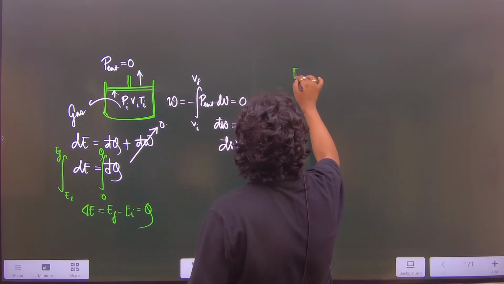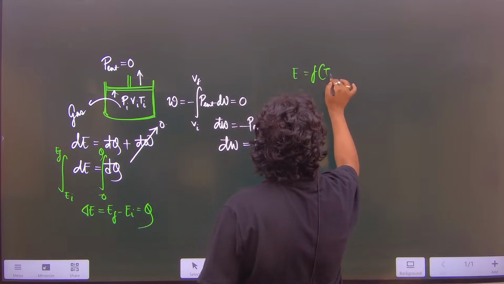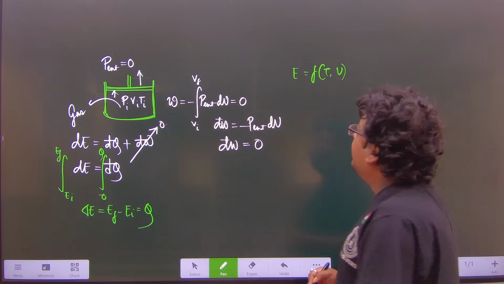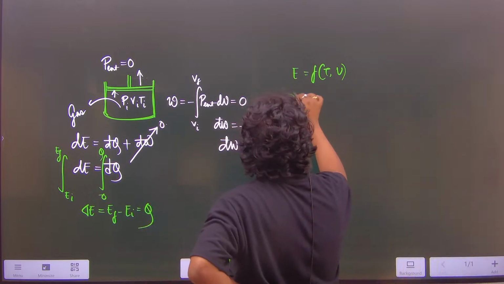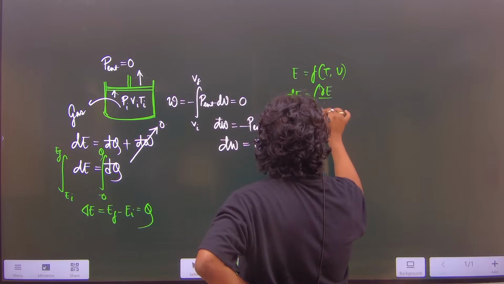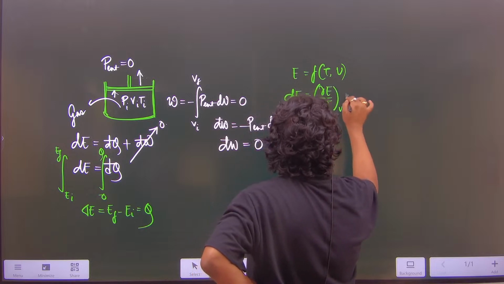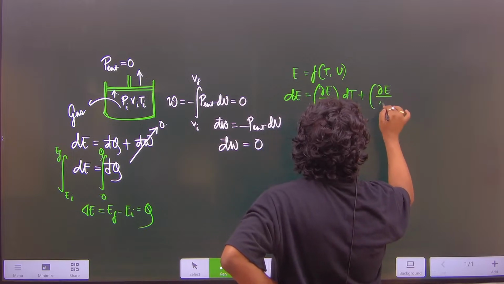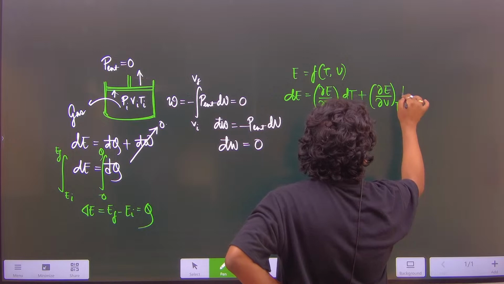Otherwise we can say E is a function of T comma V. So from the partial differentiation Euler's rule, dE is equal to (del E del T) at constant V dT plus (del E del V) at constant T dV.